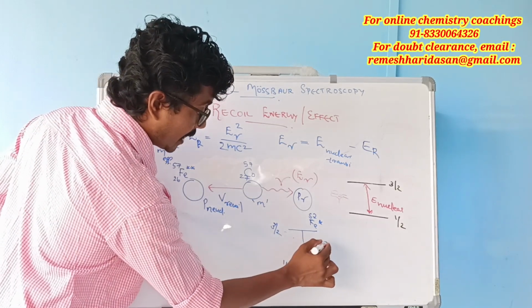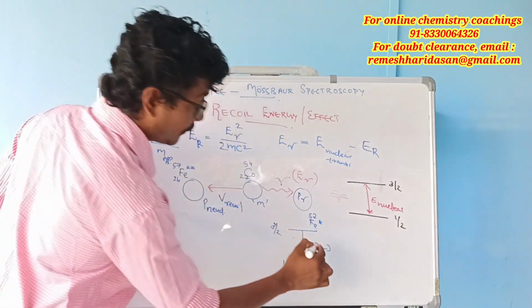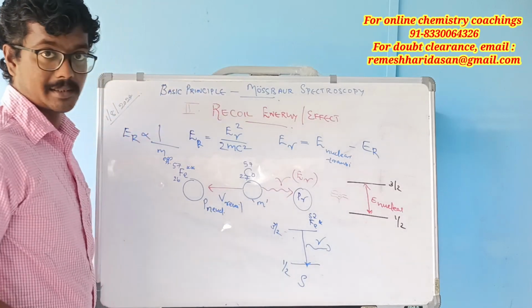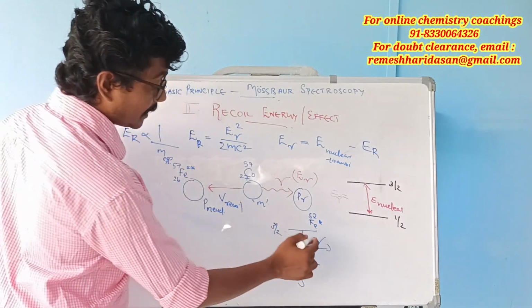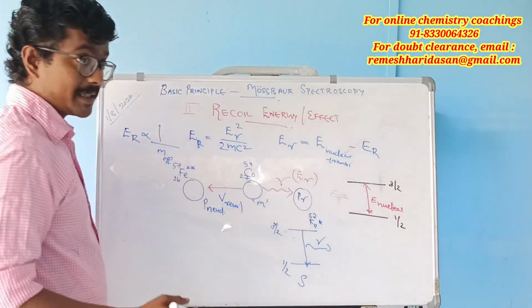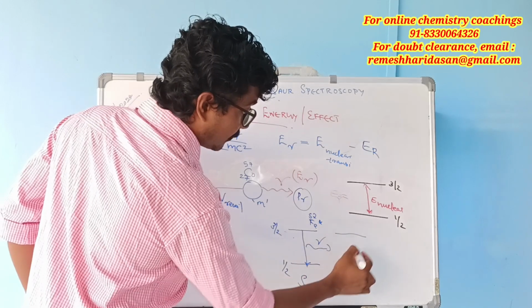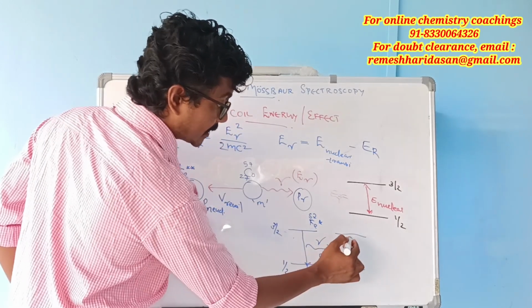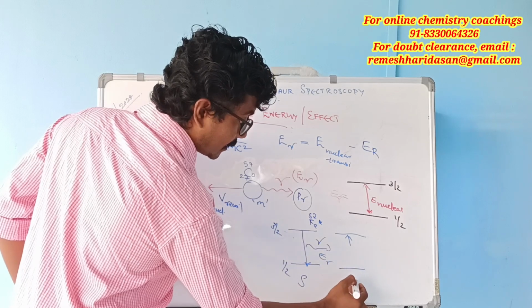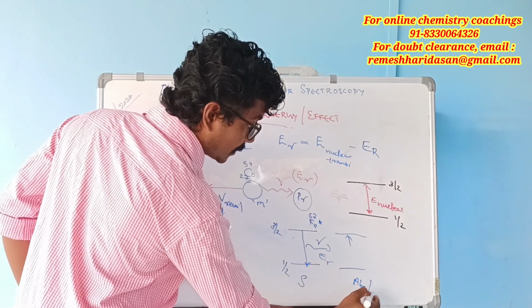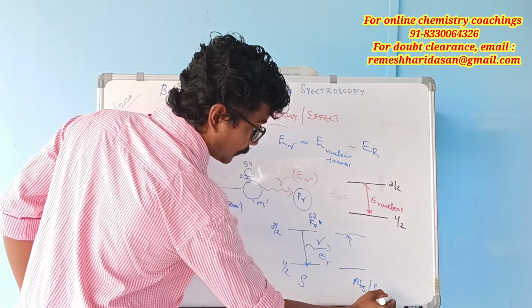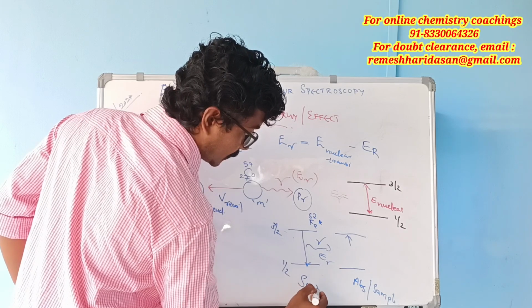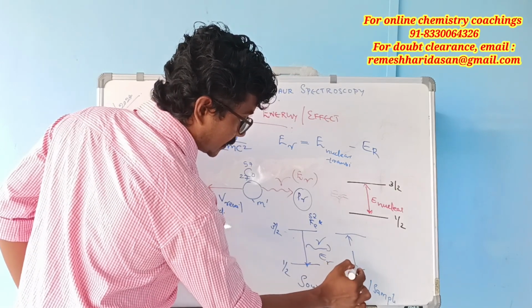As a result, gamma radiation is emitted. The energy of the gamma radiation is equal to, this is the absorber or sample, and this is the source,